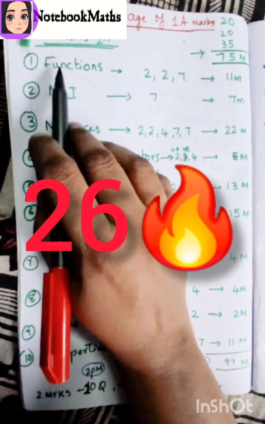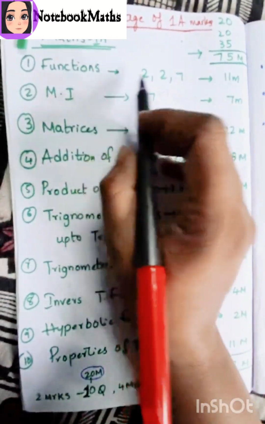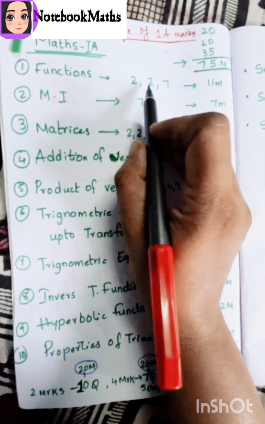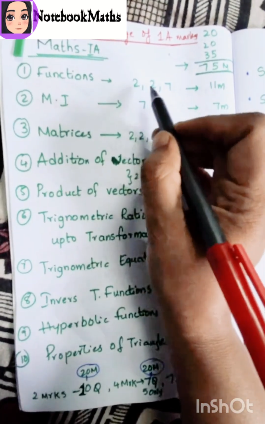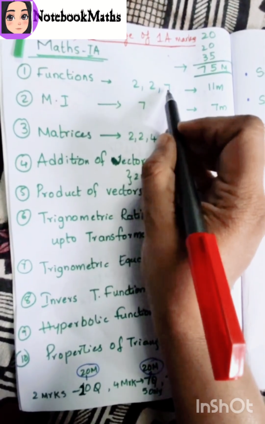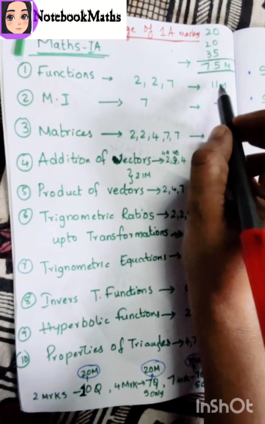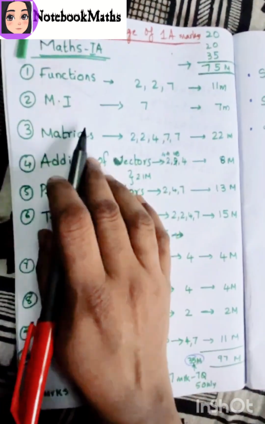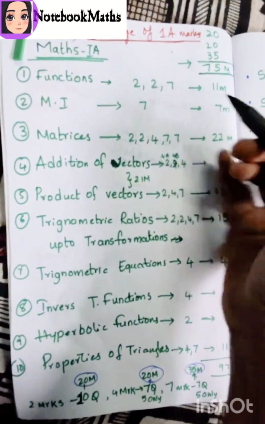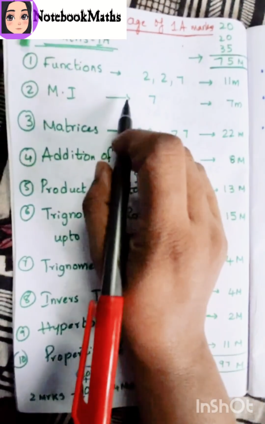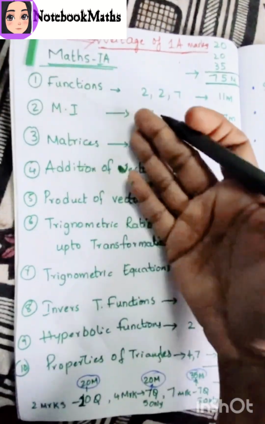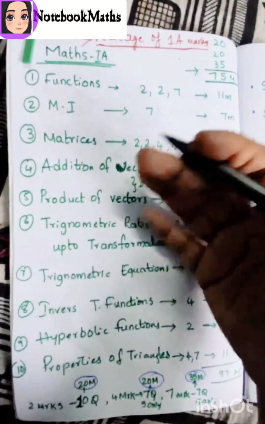Okay children, the first chapter is functions. How many marks is it taking? 11 marks. How is it allotted? There are 2 marks questions and a 7 marks question, so only one 7 marks question, that is a total of 11 marks coming from the functions topic. Next is the mathematical induction chapter, with only a 7 marks question in section 3. Only one question to prepare, that is divisibility, which is what is important in the mathematical induction chapter. We will see the next one after this.